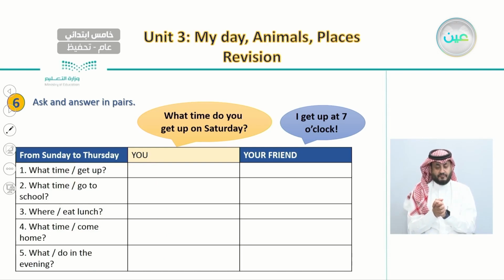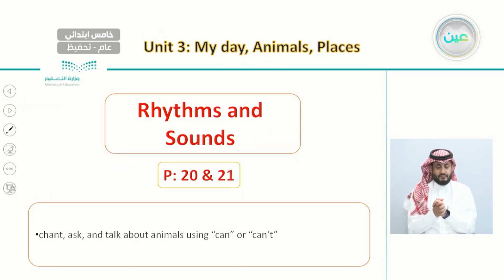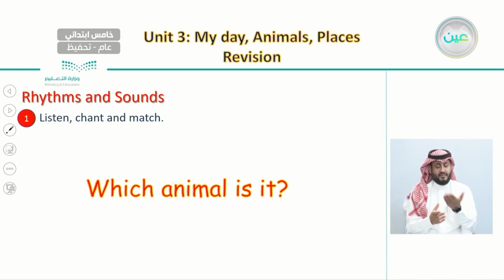own answers here. And after this, we had the rhythms and sounds lesson on pages 20 and 21. Our goal was to chant, ask, and talk about animals using can or can't. Here we listened in this lesson to a chant that is called, what animal is it? So let's listen to this chant one more time.